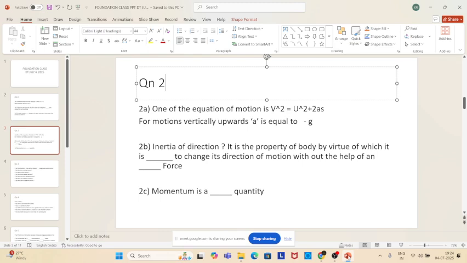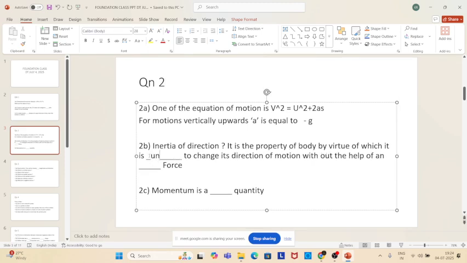Inertia of direction is the property of a body by virtue of which it is unable to change its direction of motion without the help of an what? External force. So here it is unable to change without the help of an external force. Okay, very good.